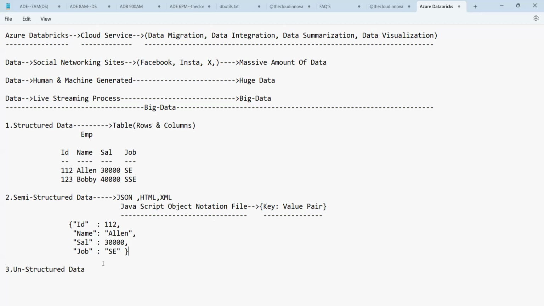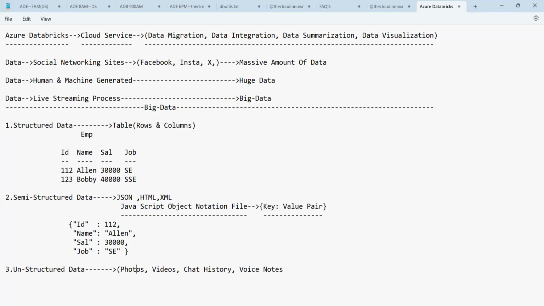That means all the photos in your mobile phone, videos in your mobile phone, chat histories in your mobile phone, and even voice notes. All this comes under unstructured data.